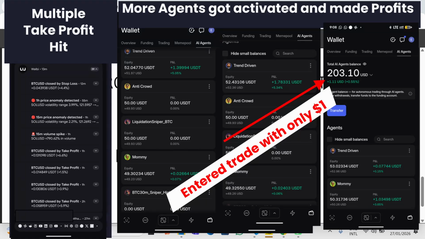Also, remember those trades we entered? Well, this is how the trades are going. You can see that we've made more profits in the trade and the agents are still running.